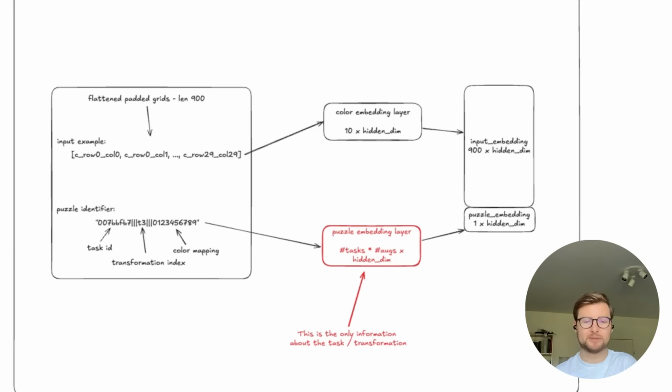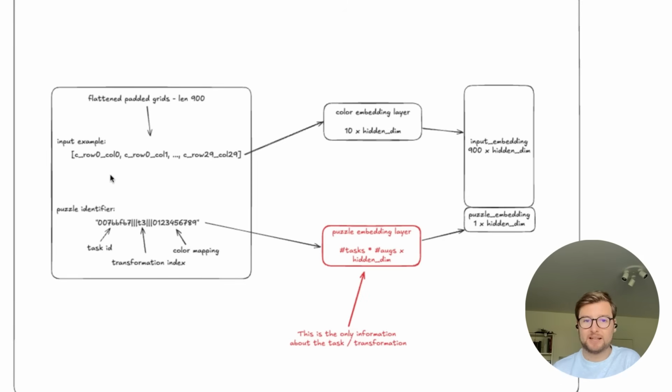They pad it to 30 by 30 and then flatten it, so it's a sequence of 900 color values. And then they also feed this puzzle identifier. The puzzle identifier is composed of the unique task ID. So all input-output pairs of this task share this ID because it's the ID of the same task. But also what transformation and what color mapping have been applied to this particular version of this particular task. Because they apply augmentations, right? If you change the color, then the task is changed. So they encode this in this puzzle identifier. This puzzle identifier describes uniquely what specific task this input example belongs to.